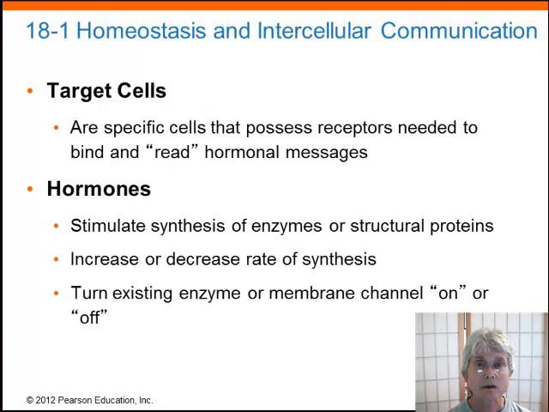A target cell is a cell that has a receptor for a particular chemical messenger. In the endocrine system, target cells may have receptors on their membranes or on the inside of the cell. The job of a hormone is to regulate the mechanisms inside of a cell in some way. They may cause the cell to produce new proteins, they may change the metabolism of the cell, or they may activate membrane channels and allow ions to flow.